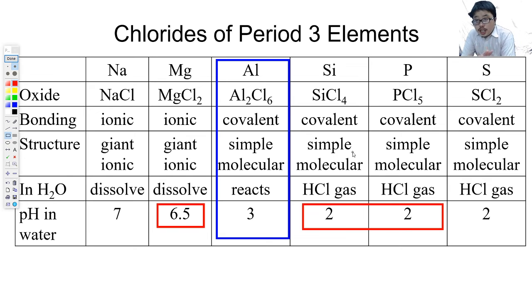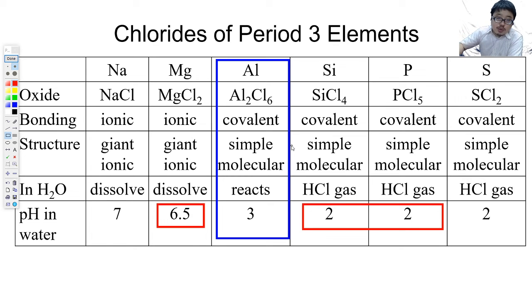Now, aluminium is a different ball game. Aluminium oxide is indeed a giant ionic structure. Aluminium chloride is a simple molecular structure with covalent bonds, and the intermolecular forces are van der Waals forces. It actually doesn't dissolve in water.